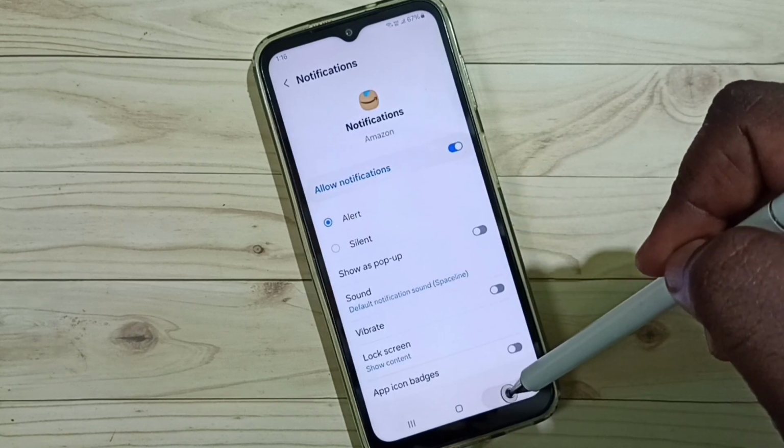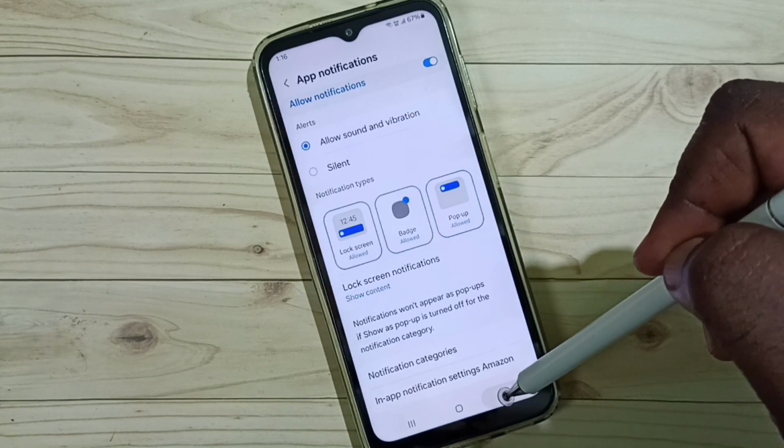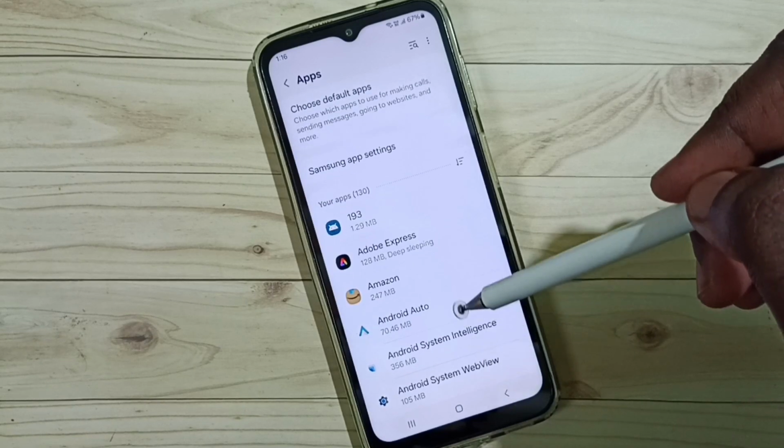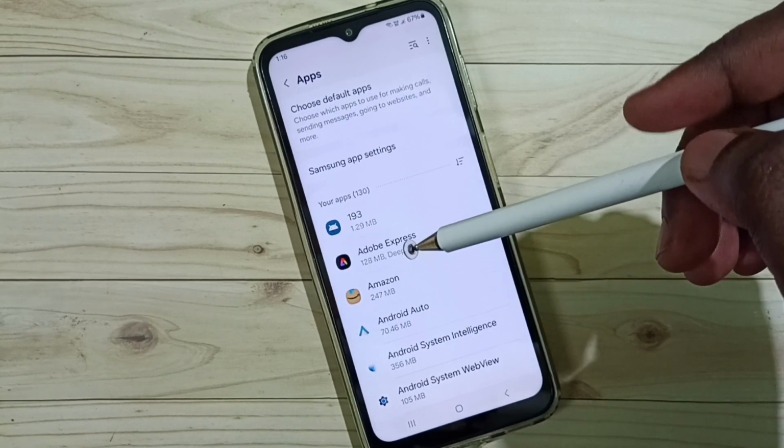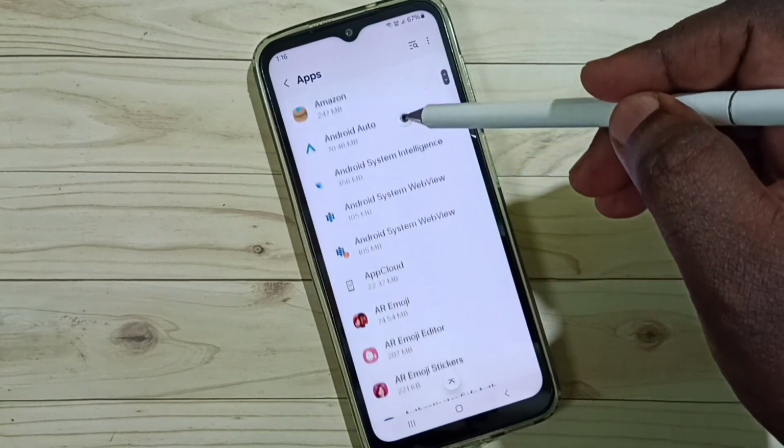So let me go back. Similarly we can set custom or different notification sound for other apps in this list.